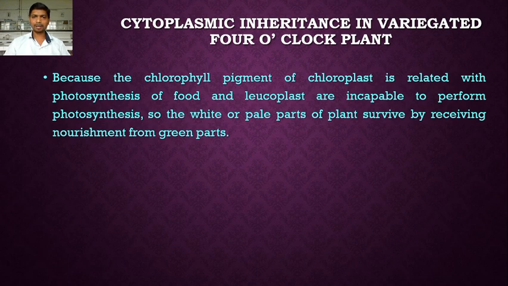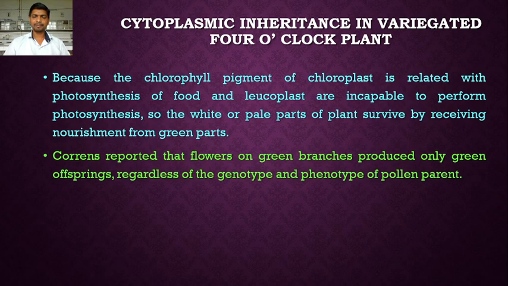So the white or pale parts of the plant survive by receiving nourishment from the green plants. Because the green part possesses chlorophyll pigment, the chlorophyll of the chloroplast performs the process of photosynthesis, where the food material is synthesized, while the white patches possess the leucoplast, which is incapable of performing photosynthesis. So for survival they depend on the green part for receiving nourishment.